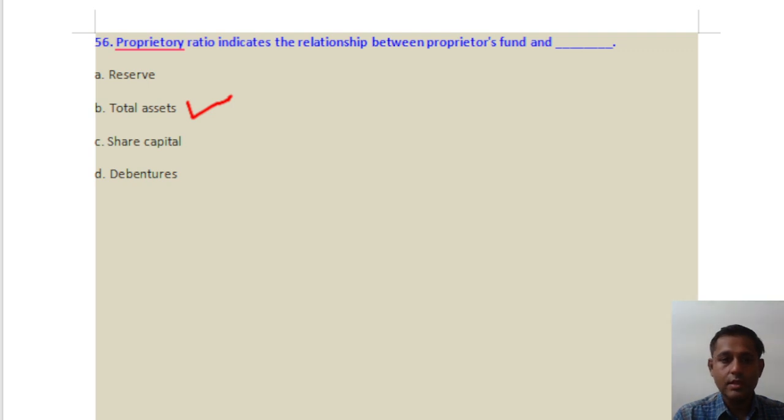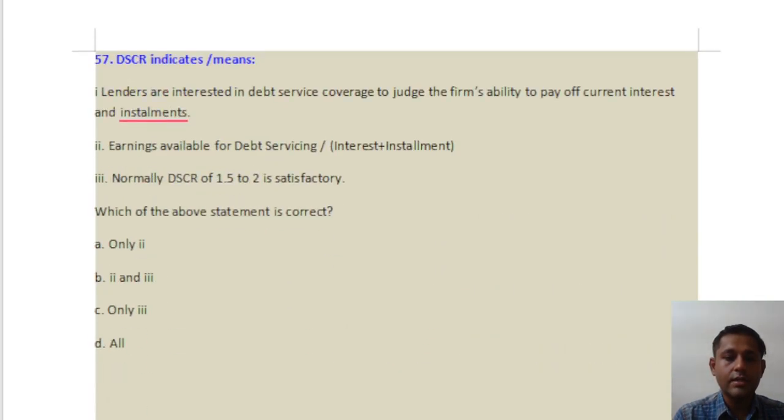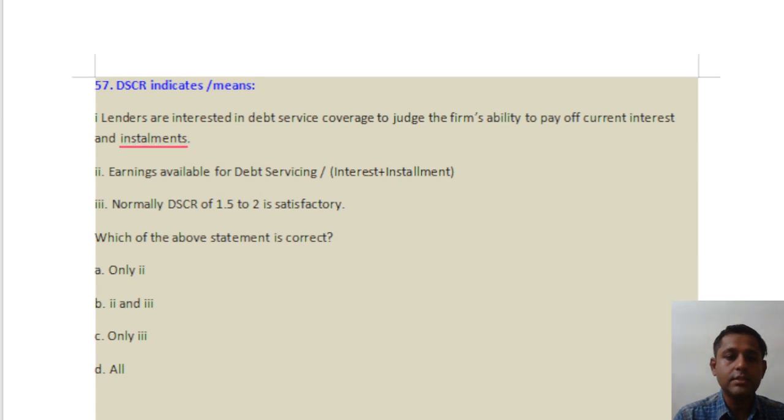Then comes question number 57. It says DSCR indicates... Option A: lenders are interested in debt service coverage to judge the firm's ability to pay off current interest and installments. Absolutely correct statement. Option number D is earning available for debt servicing divided by interest plus installment. Correct. C is normally from 1.5 to 2 is considered satisfactory. Absolutely correct. So all the given options are correct. Answer will be option number D.